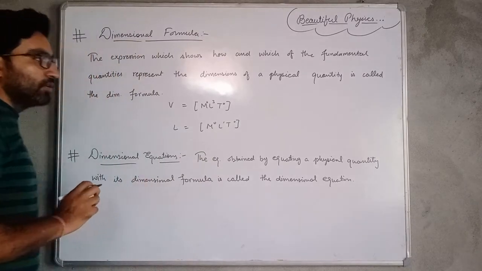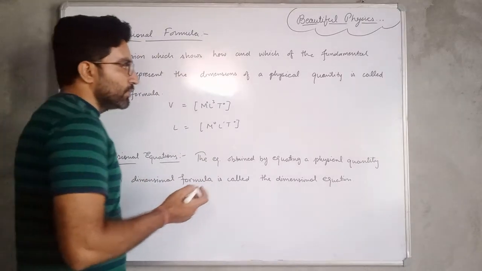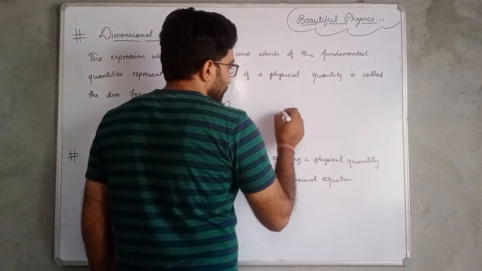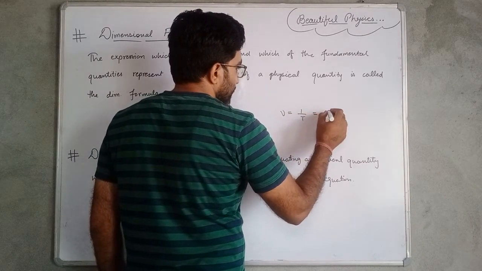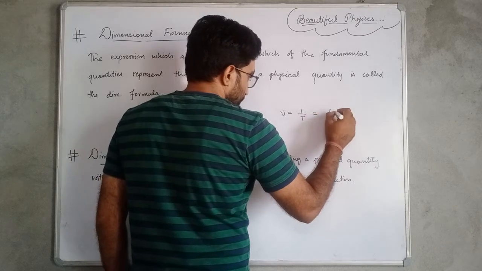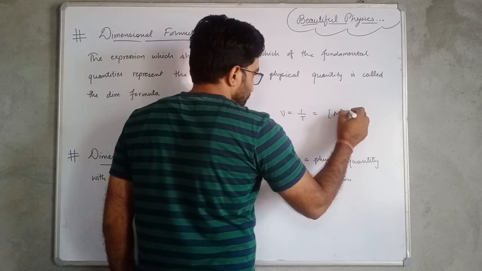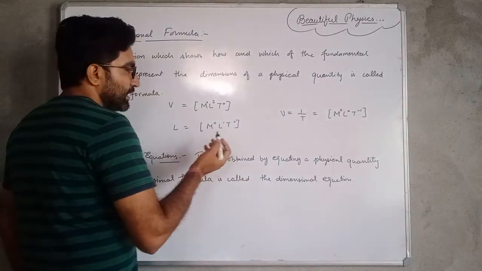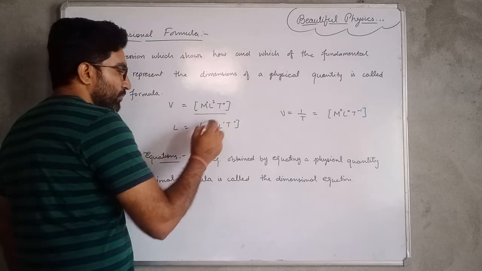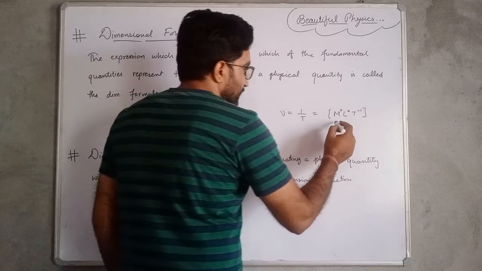Or if we have to represent the dimensional formula for frequency, frequency is equal to 1 by time period, and it will be equal to M0 L0 T minus 1. Okay, so these are the dimensional formulas for volume, length and frequency.